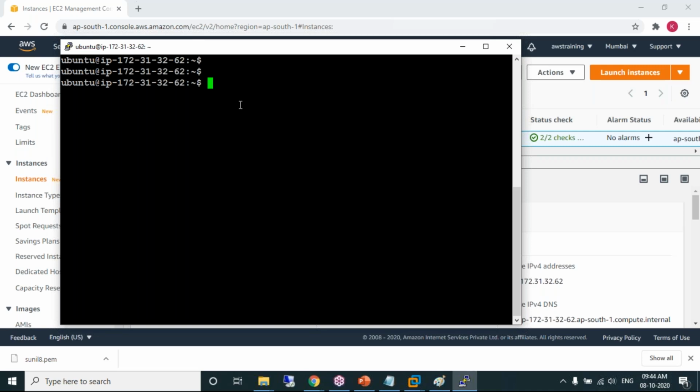Yes, now here I can connect and practice Linux commands. The purpose, try to understand: I can show you Linux in my VMware also. But every DevOps engineer should have minimum exposure to the AWS platform. That's the reason we are doing this Linux machine on AWS, so that we become comfortable with the AWS environment also.